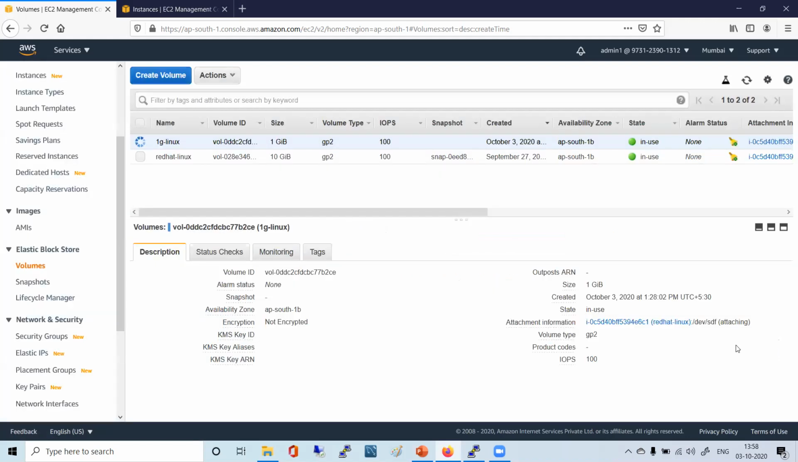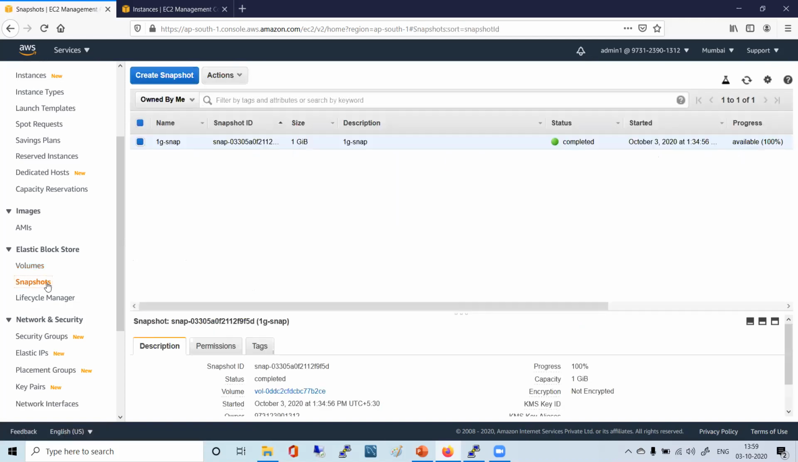Now you see that blue became green. It's still thinking, but it's coming up. Now it says in use, right? Earlier it was blue and it was showing available. Now it says in use. That means this particular volume is attached to your EC2 instance.